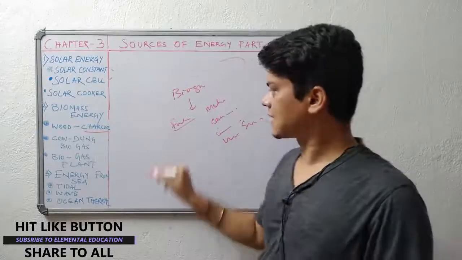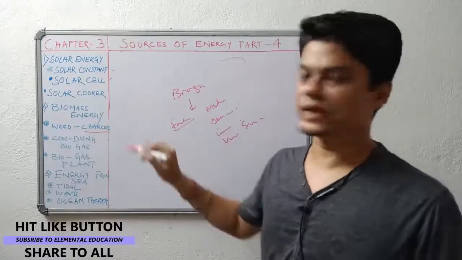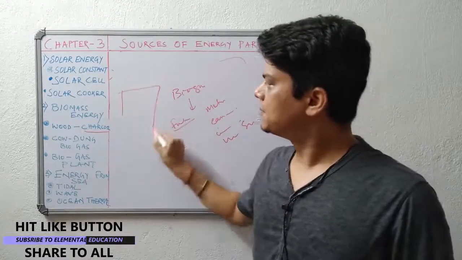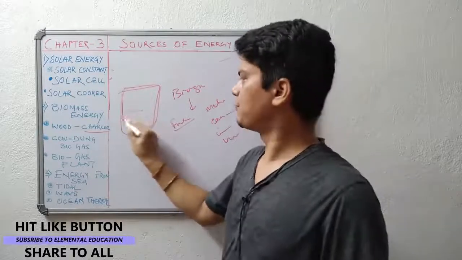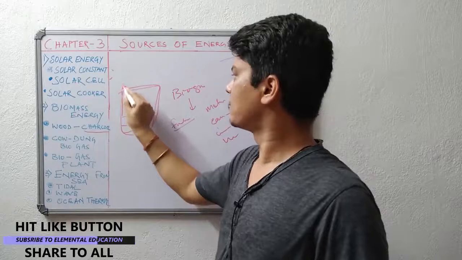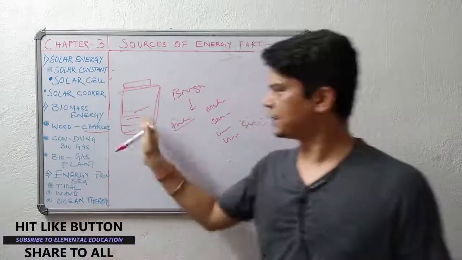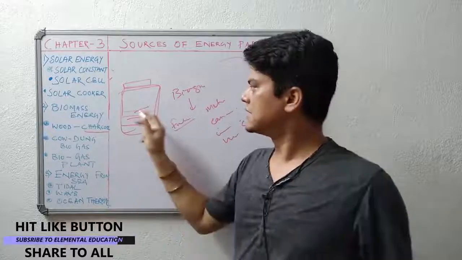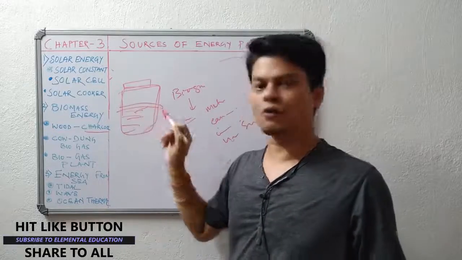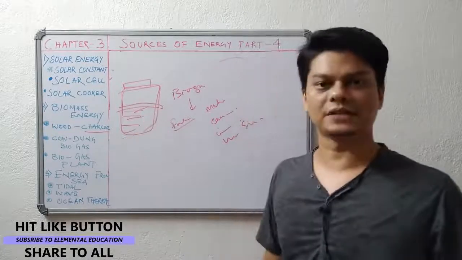So in this case, we'll be making a chamber, a biogas plant. In that, when you put the cow dung, we have to seal it, so there is no contact with oxygen. Without the availability of oxygen, it gets decomposed by some bacteria.